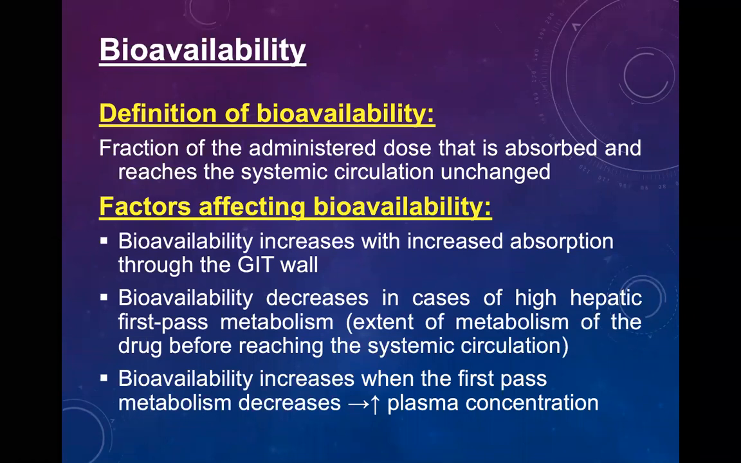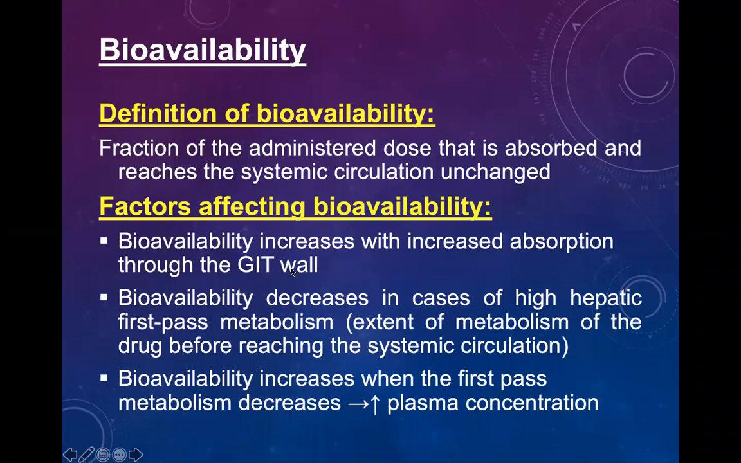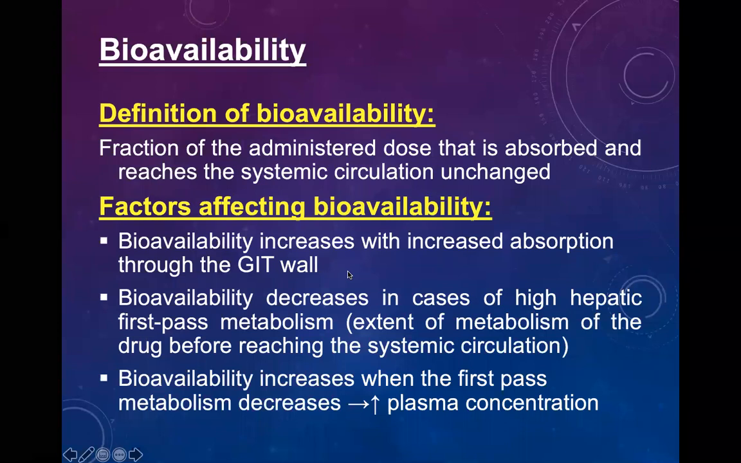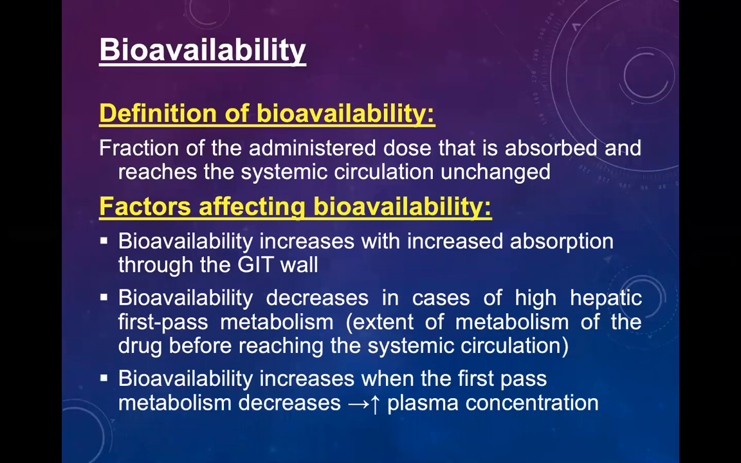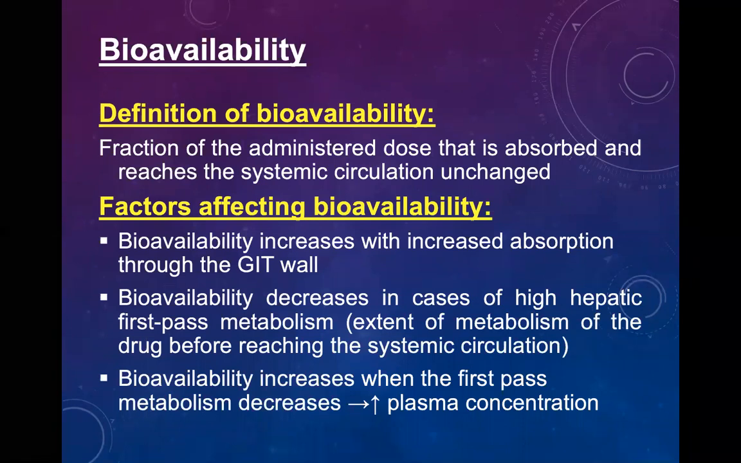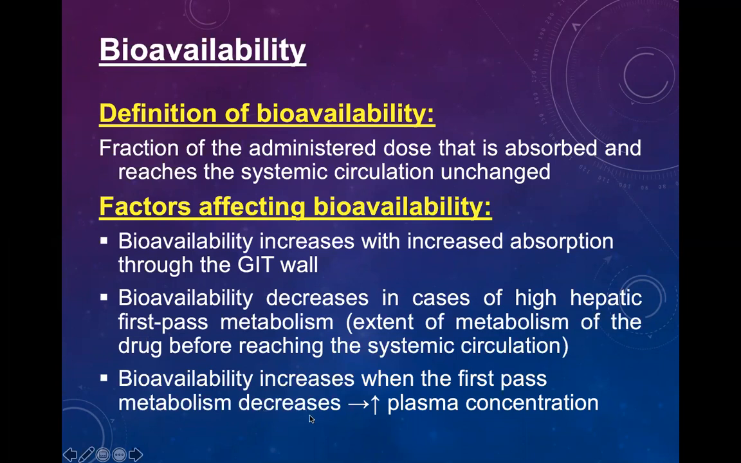So there are some factors here. The first one is, bioavailability increases with increased absorption through the GIT wall. If our gastrointestinal tract wall is able to absorb the drug, obviously it will directly go to the blood and increase the bioavailability. Second point, bioavailability also increases when the first pass metabolism decreases.